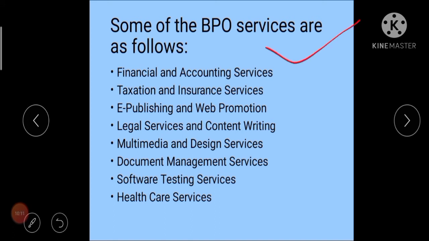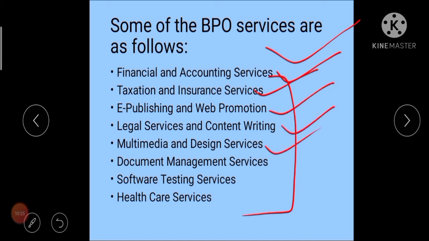Some of the BPO services are as follows. These are examples of the services companies can acquire from BPOs, like financial and accounting services, taxation, e-publishing, legal services, multimedia and design services, document management services, software testing services, healthcare services. Suppose I have a company which develops software, but I don't have people who can test that software, so I hire some persons from another company to test my software. That company will be working as a BPO for me. So these are examples of BPO services.